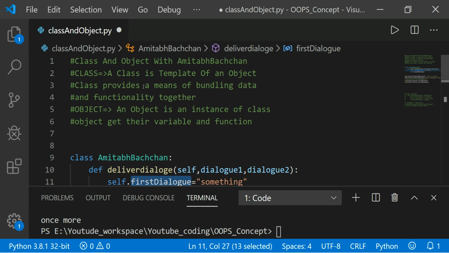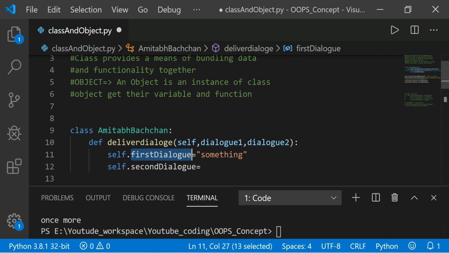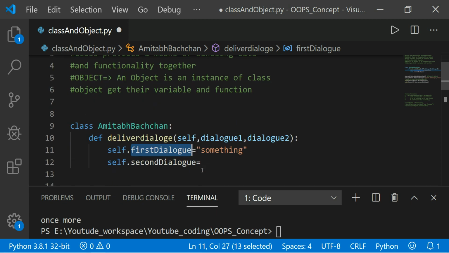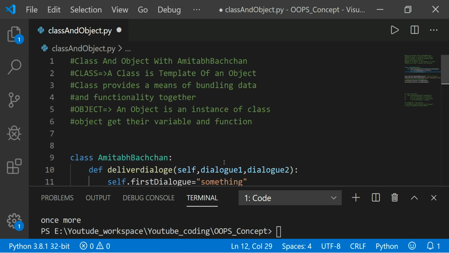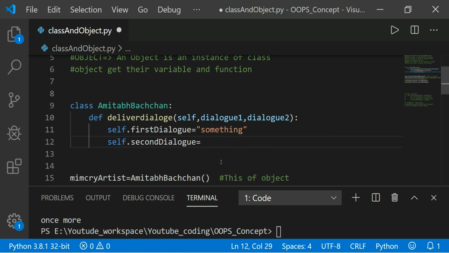A class provides a means of bundling data. This is a bundling of data. Bundling of data means a lot of data, right? A bundle of data, you can say, and some functionality, right? Inside the class we can define lots of functions according to your need.